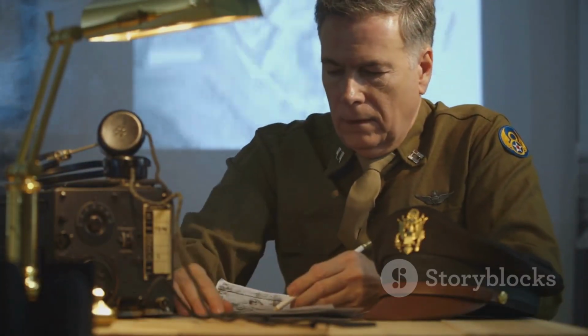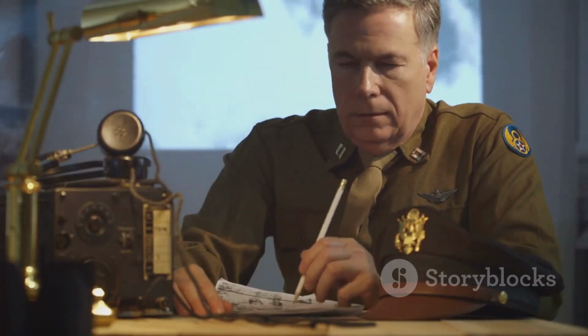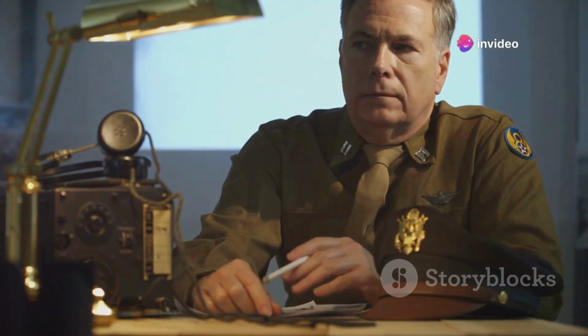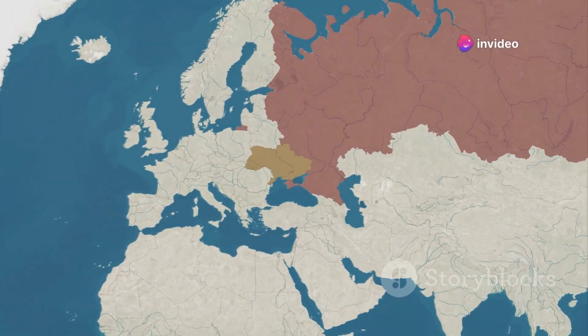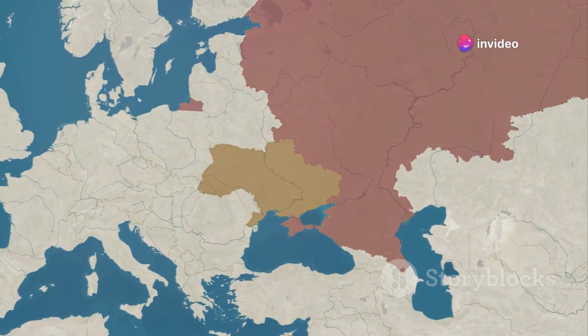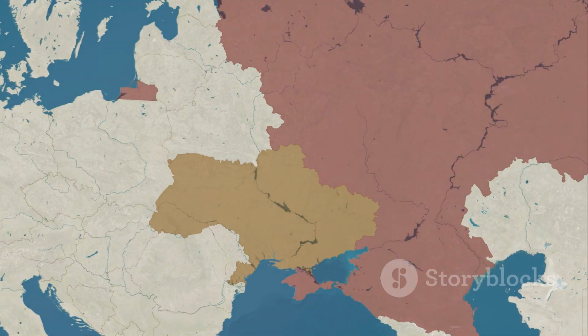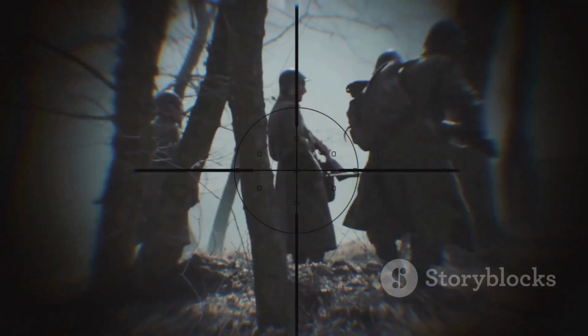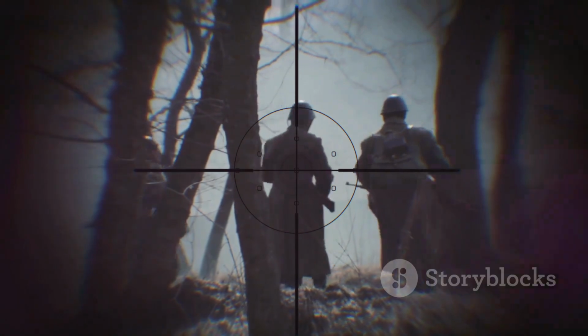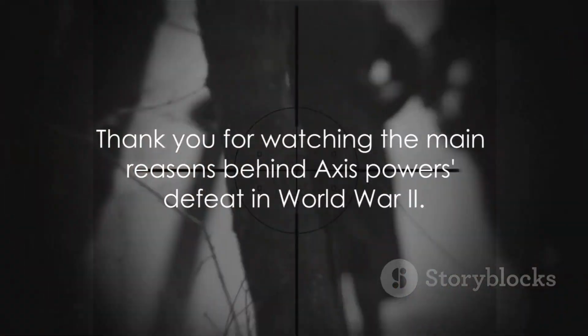The bombing of Pearl Harbor drew the United States into the conflict, bringing with it a vast industrial and military power that tipped the balance of the war. Finally, we discussed the failed invasion of the Soviet Union. Hitler's decision to invade the Soviet Union was a strategic blunder that cost the Axis dearly, both in terms of manpower and morale. So there you have it, the main reasons why the Axis powers lost World War II.